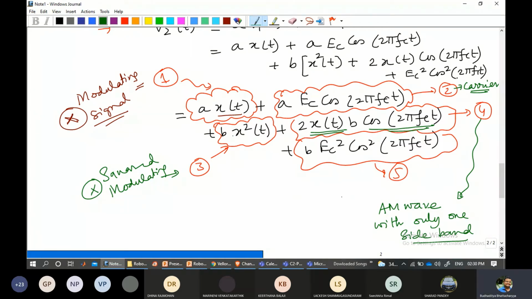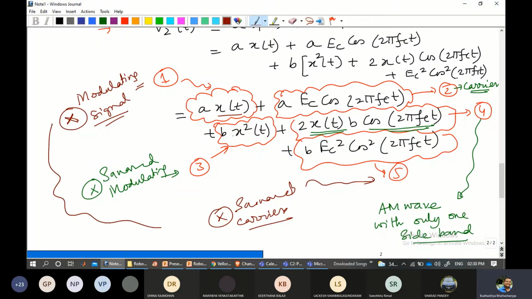Clear? And the last one, the fifth one, is also a squared carrier signal, which is unnecessary. We don't need that because it's a higher term, cos squared 2 pi fc t, which is again unnecessary. We can eliminate that as well. So you can observe that there are 3 elements which are not useful. I'll write it here, not useful. They are generated, but even if they are not, it won't harm anything.